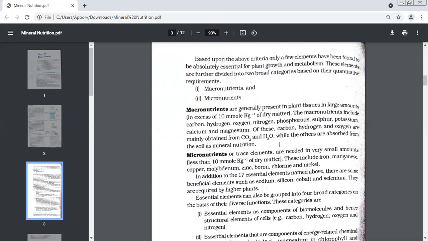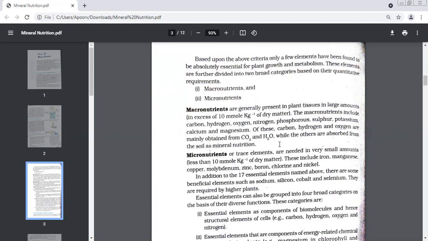Hydrogen, oxygen, nitrogen, phosphorus, sulfur, potassium, calcium, magnesium, all of these. Out of all these, carbon, hydrogen, and oxygen are mainly obtained from carbon dioxide and water. So these three main things, carbon, hydrogen, and oxygen, we get from two things, that is CO2 and water. Others are all absorbed from the soil. See, most of them are absorbed from the soil. However, there are three elements which are not taken from the soil. The plants take them from CO2 and water.